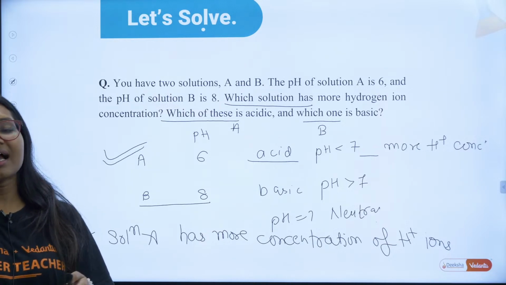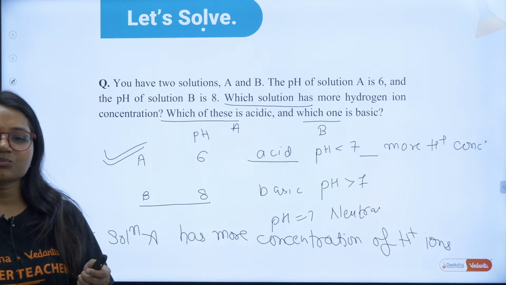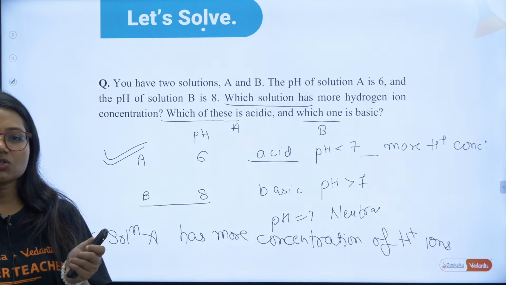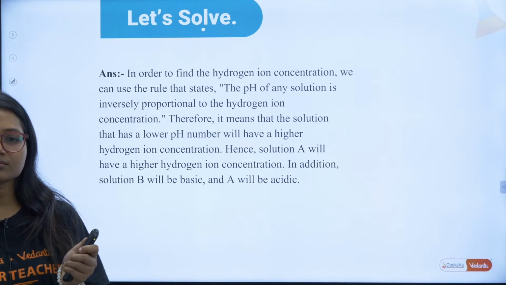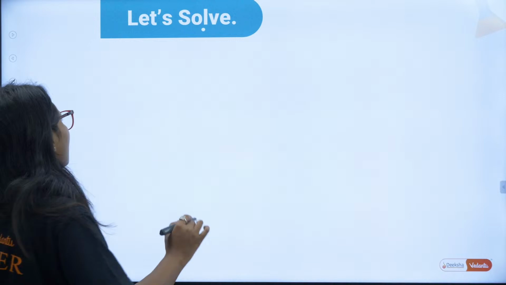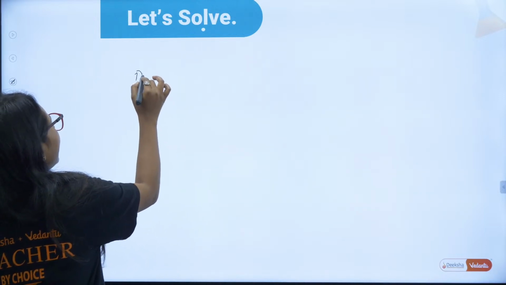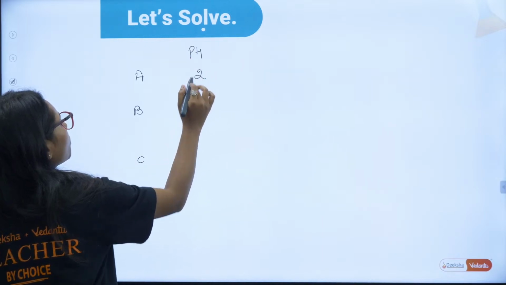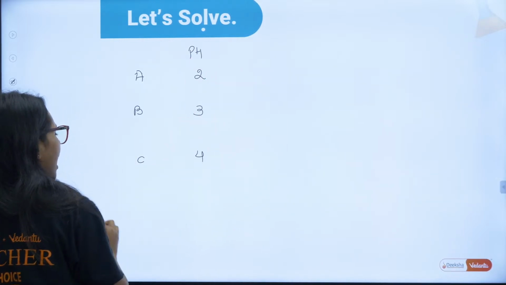Can I move forward to the next? Okay, very good, Mahalakshmi. Now tell me, I am giving you one question. A, B, C have pH equal to 2, 3 and 4.